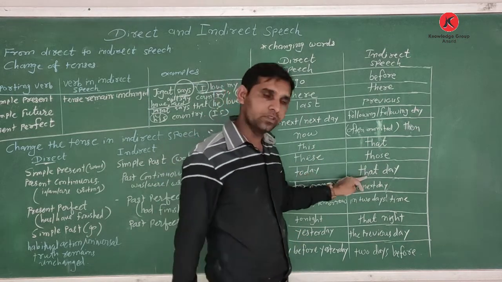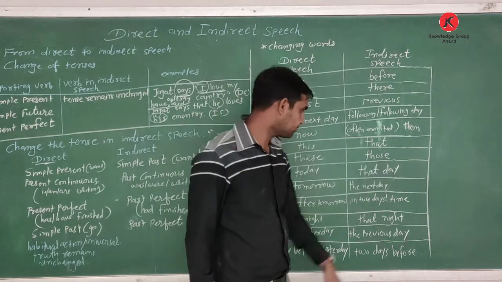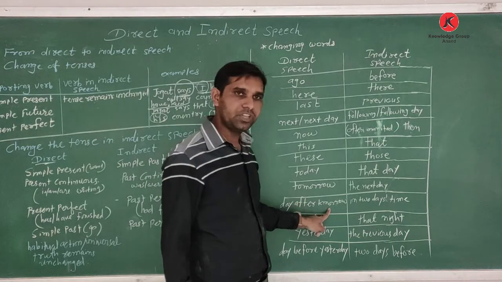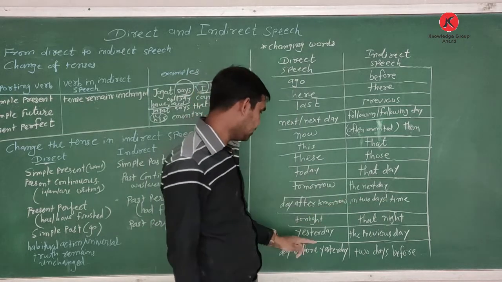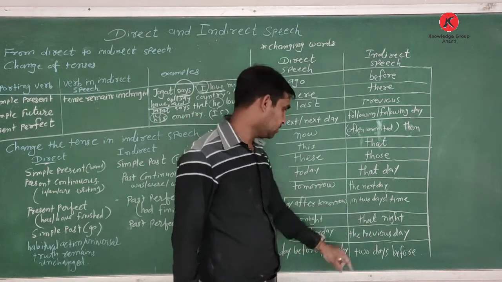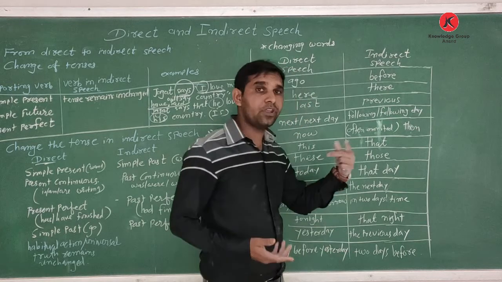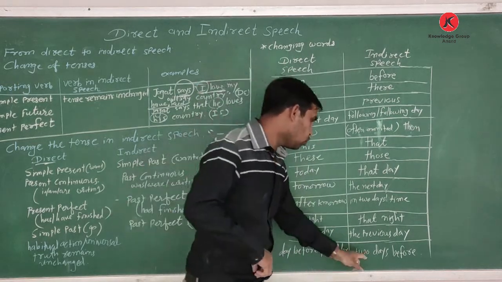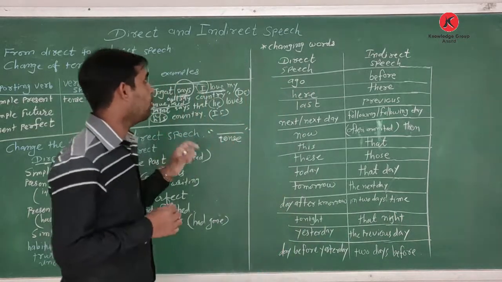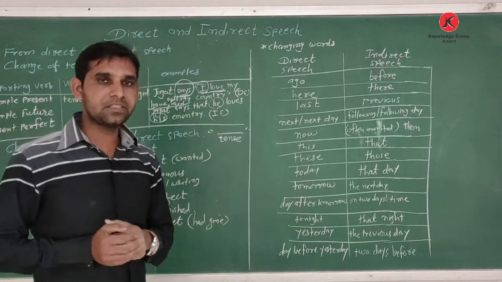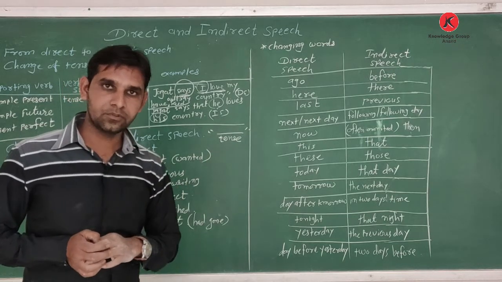Okay. Today changes into that day. Tomorrow, the next day or the following day. Day after tomorrow changes into in two days' time. Tonight, that night. Yesterday, the previous day, or the day before. Day before yesterday means how many days passed? Two days passed. So two days before. So students, this is the information on direct and indirect speech. In the next lecture, we will change the sentences from direct into indirect. Okay? Thank you.